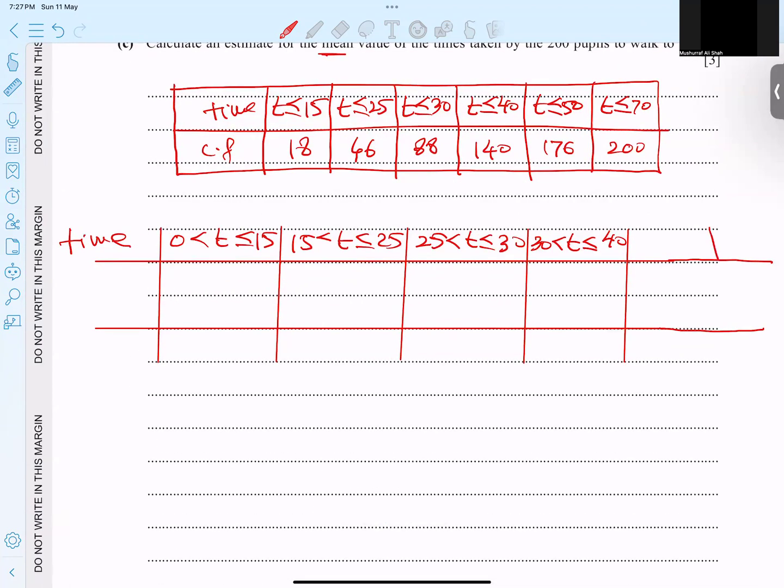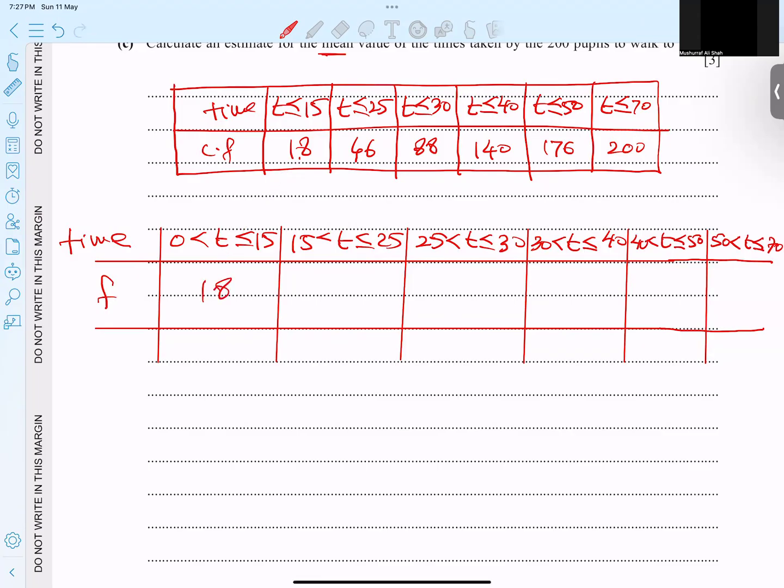Okay. So I'm going to make it. And next I'm writing is starting from 40, ending 50, starting 50, ending 70. Now, how to fill the values? First frequency, here I'm writing frequency now. So the first frequency, I'm copying.